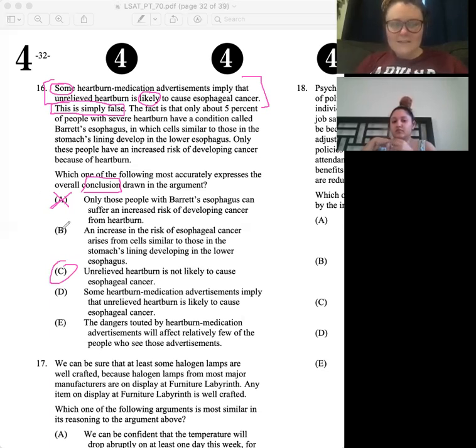Always go back to the eyes of the conclusion. All we care about is this is false. We don't even care necessarily why it's false. I mean, we do because it's our sport. But all we want to tell them is they're wrong, right? We're all about being right. And then you cross D off really quickly.